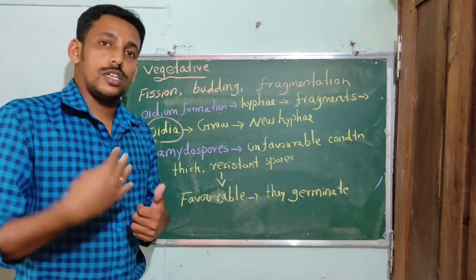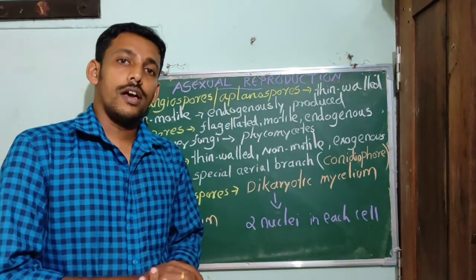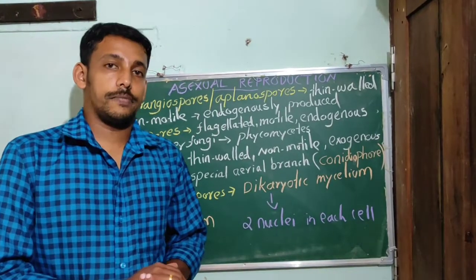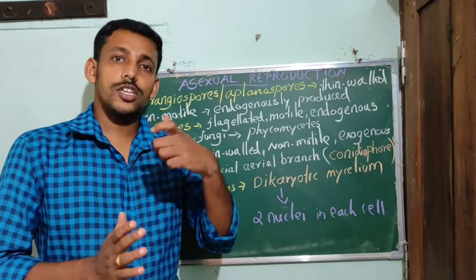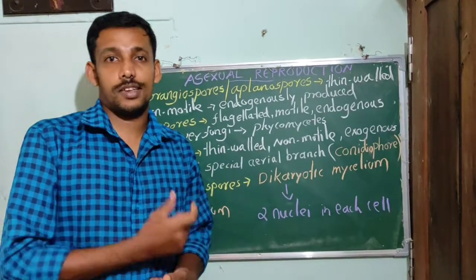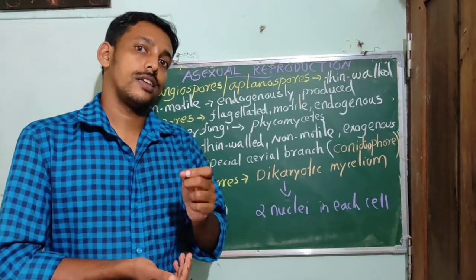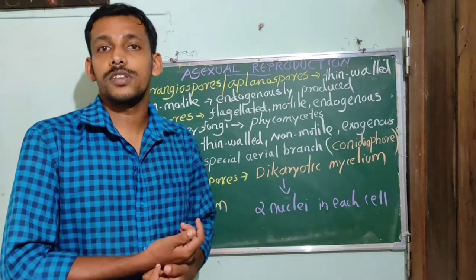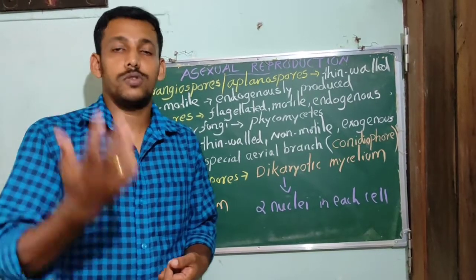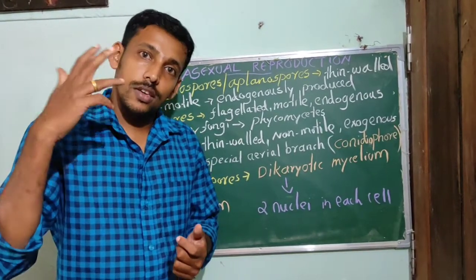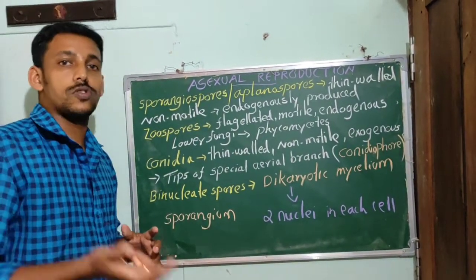Now we are going to study asexual reproduction in fungi. Asexual reproduction in fungi takes place by the formation of asexual spores, asexual reproductive cells. In fungi we can see diverse forms of organisms, and likewise in asexual reproduction, different forms of asexual spores can be seen. So let's know what these spores are. In asexual reproduction, different types of spores are formed.